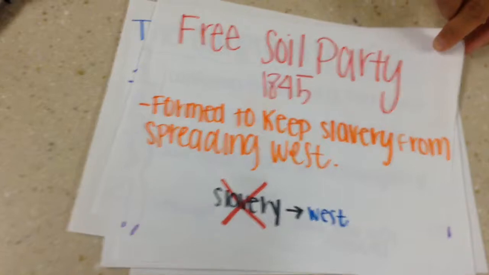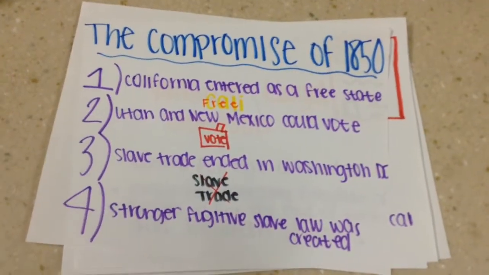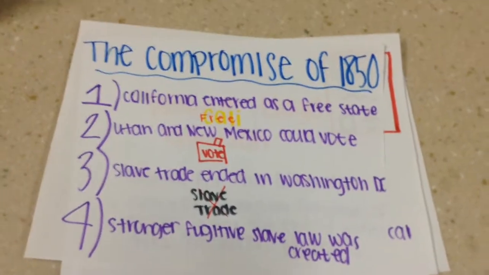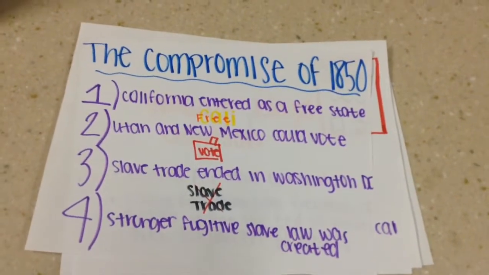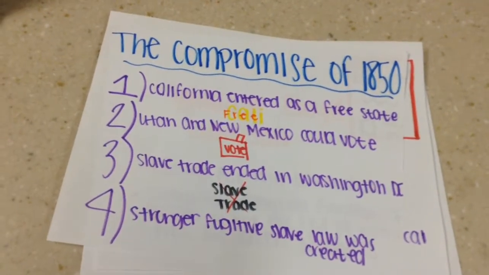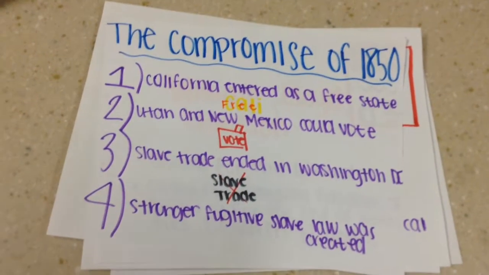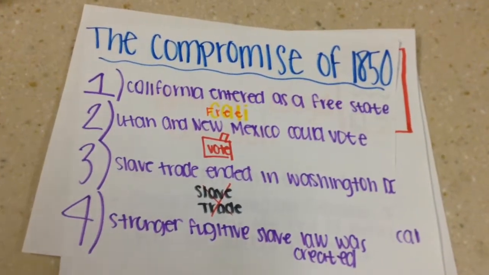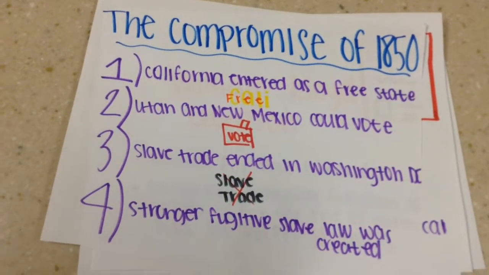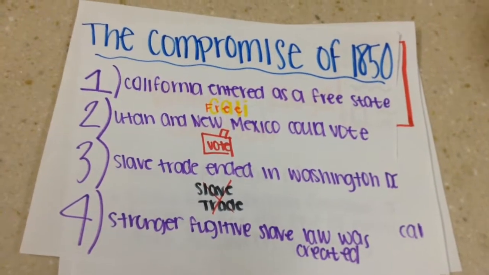Next is the Compromise of 1850 with all four parts. This compromise in 1850, made by Henry Clay, made California enter as a free state and allowed the Utah and New Mexico territories to vote for either free or slave, and it ended the slave trade in Washington, D.C., and it called for a stronger fugitive slave law.